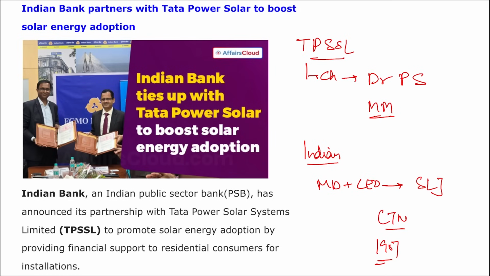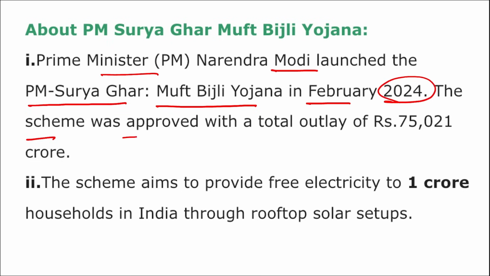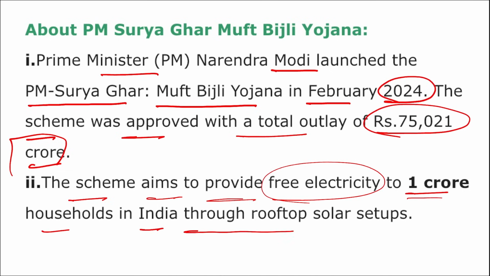1907 this was established. Moving on, here you can see PM Narendra Modi launched this PM Surya Ghar Muft Bijli Yojana in Feb 24. The scheme was approved with a total outlay of 75,021 crore rupees, and the aim is to provide free electricity to 1 crore households in India through solar rooftop setups.